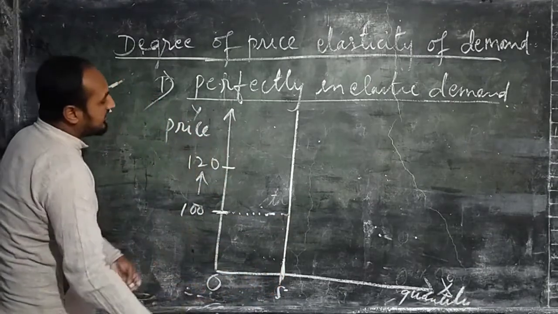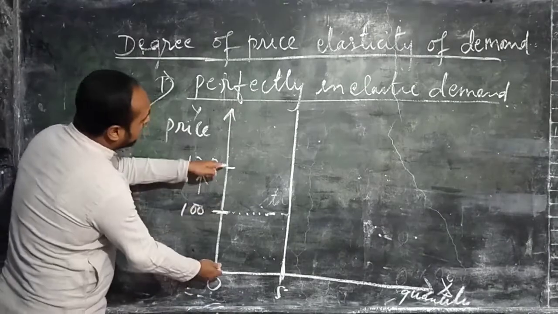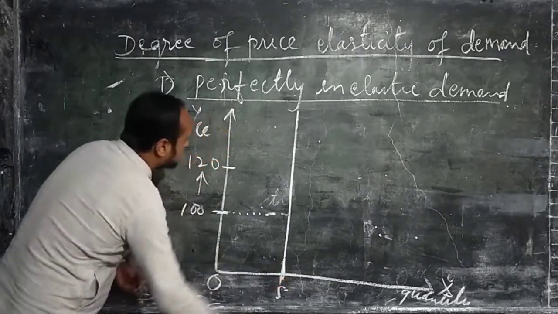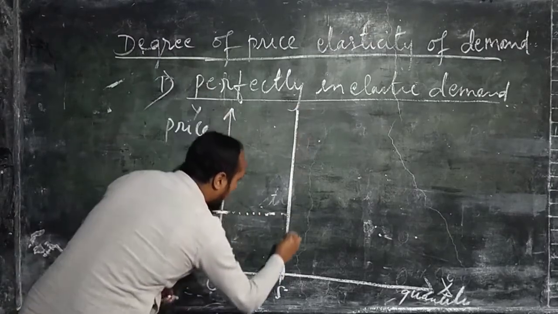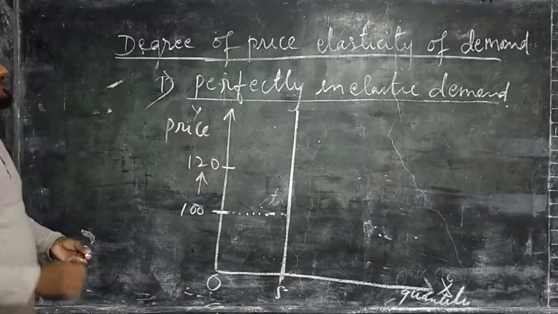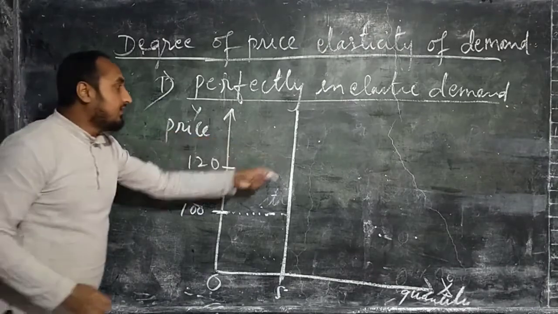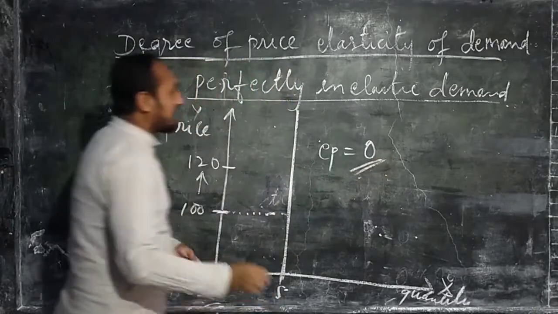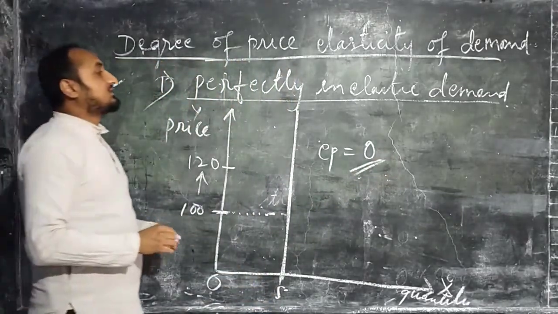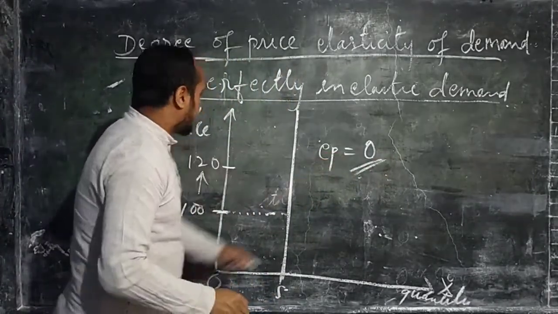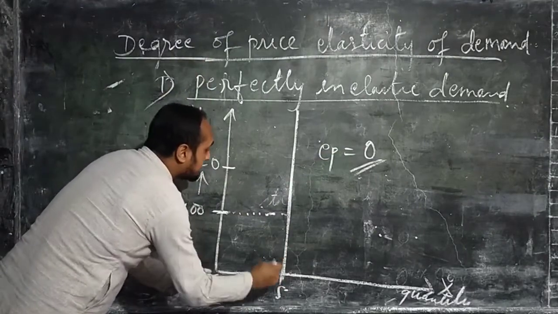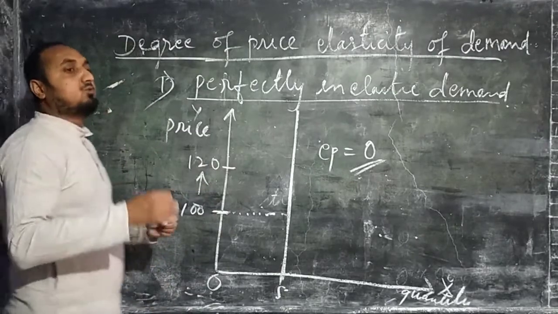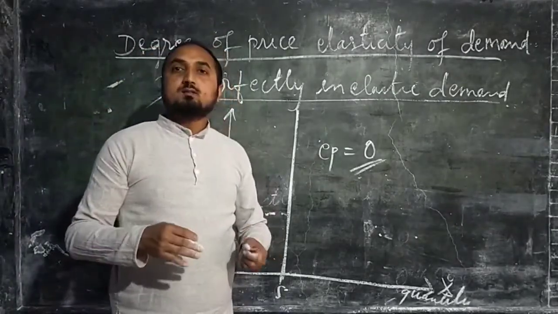When the price increases from 100 to 120, the quantity demanded will remain 5 units. So here we get the demand curve for perfectly inelastic demand. It will be parallel to the y-axis. If we draw a line, we get the demand curve parallel to the y-axis. It implies that EP equals 0, because the quantity is not changing irrespective of changes in the prices. The price is changing but the quantity demanded remains the same.